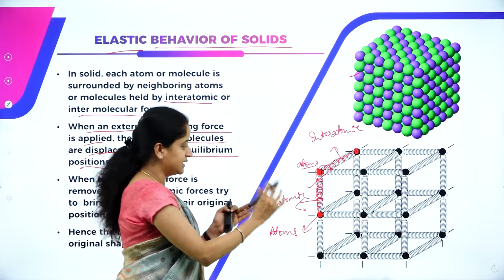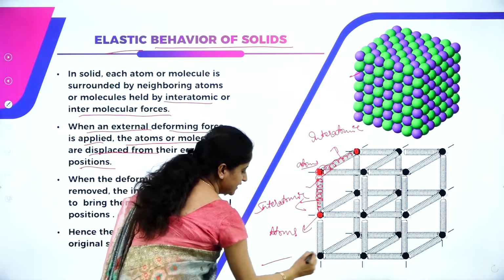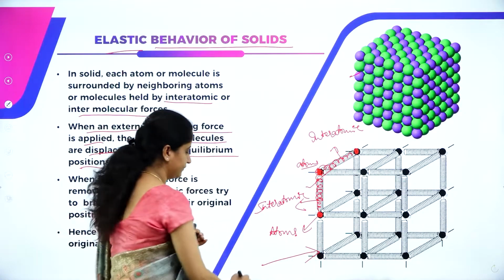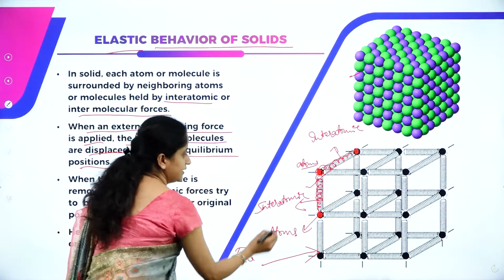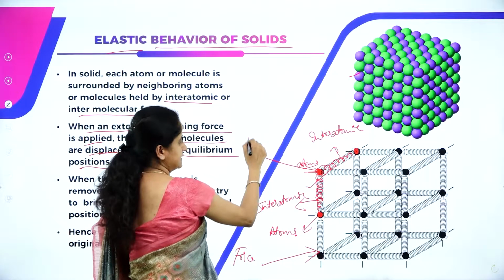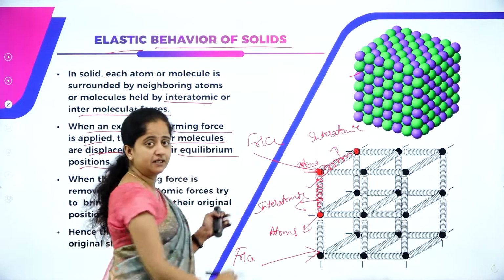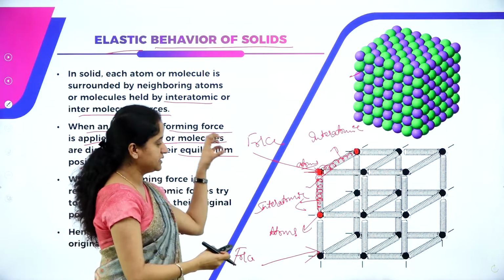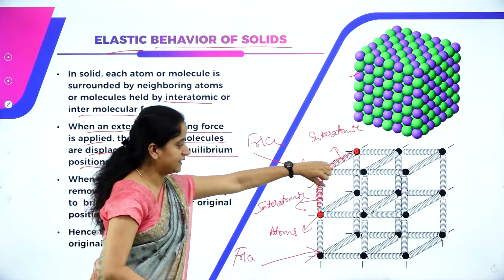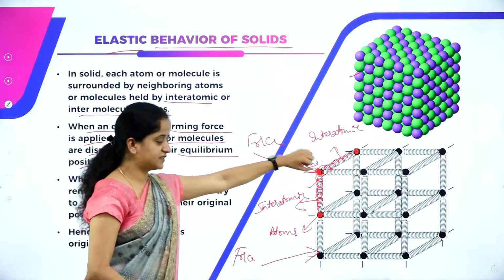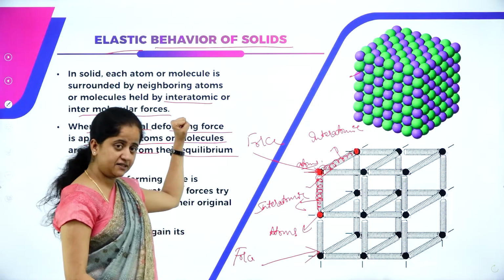Now, just imagine I am applying some external deforming force. Let us say here I am applying some external deforming force on this. What happens if I apply the force and try to pull this, try to stretch this?